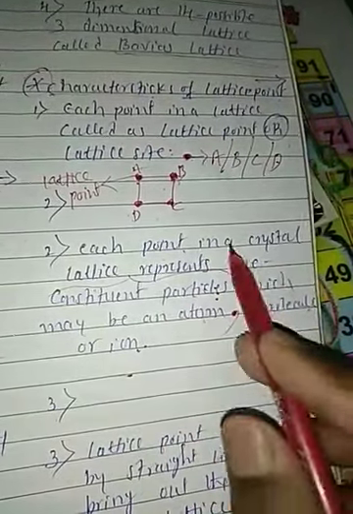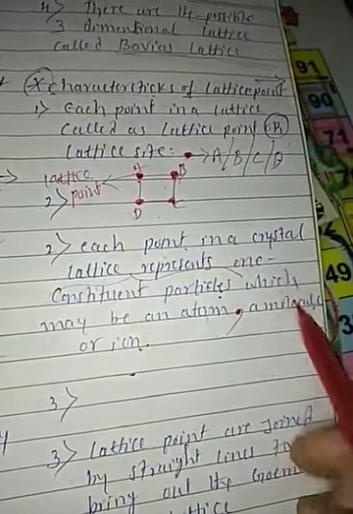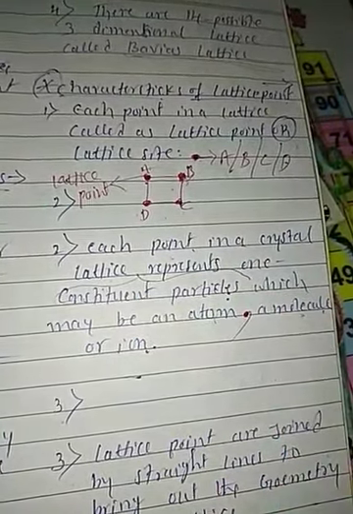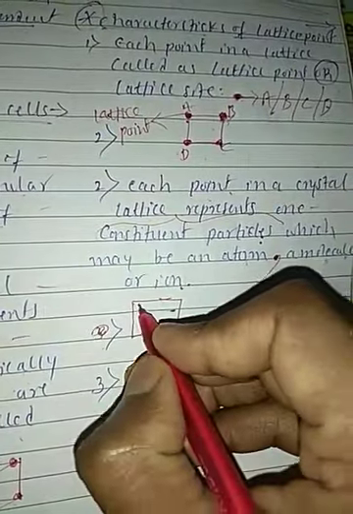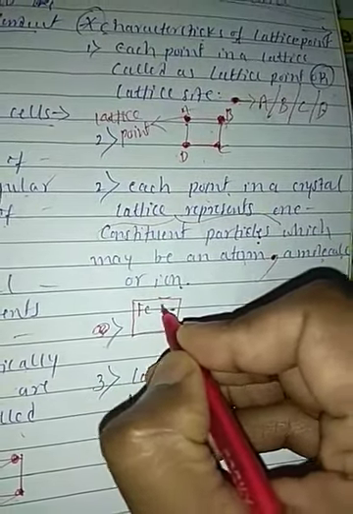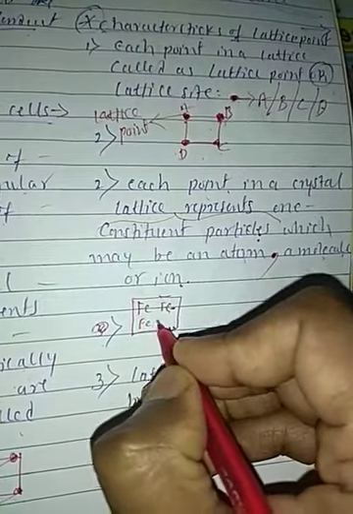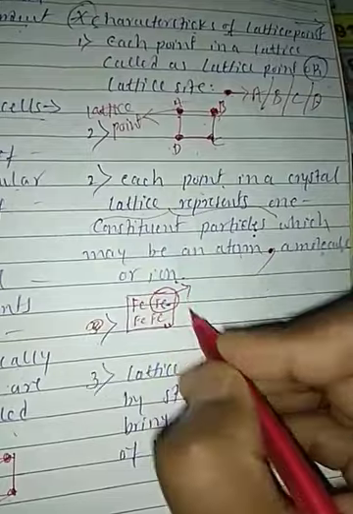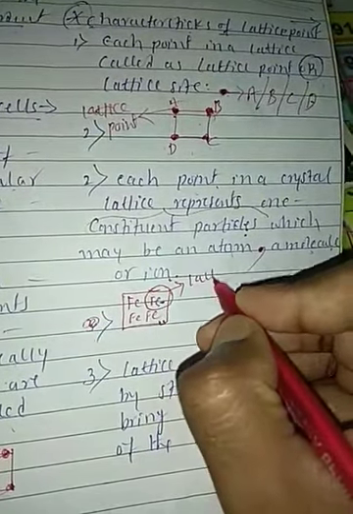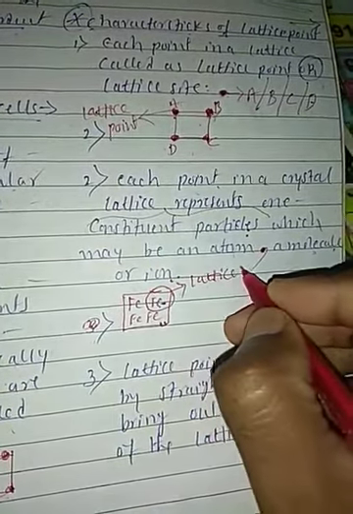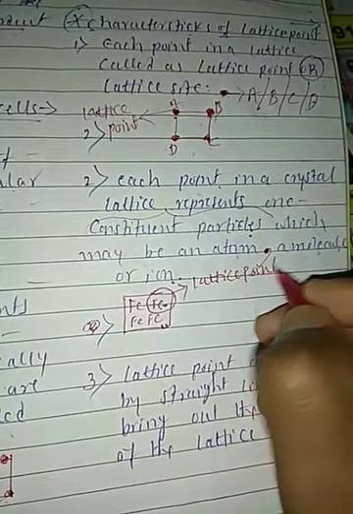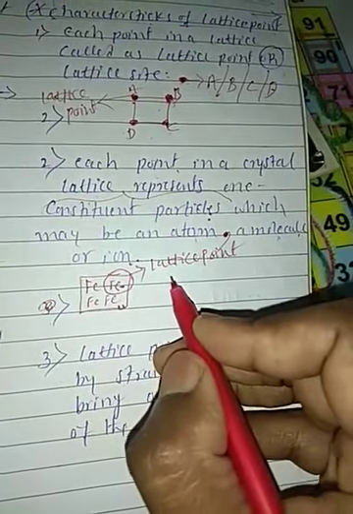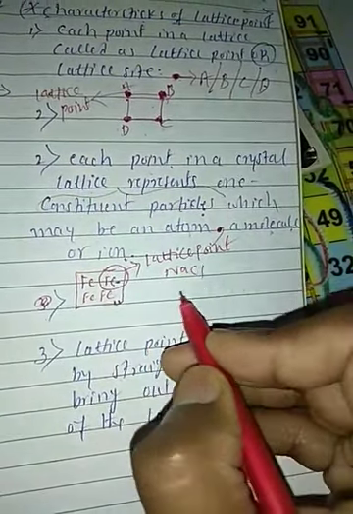It may be atoms, or ions, or molecules. Understood, students? For example, iron metal contains iron atoms. So this iron atom is one lattice point. Right, students? Or you may use NaCl.